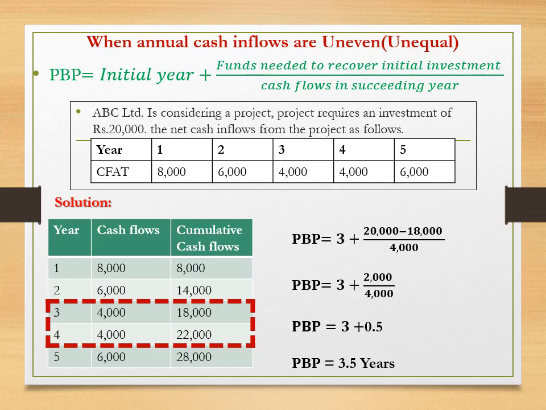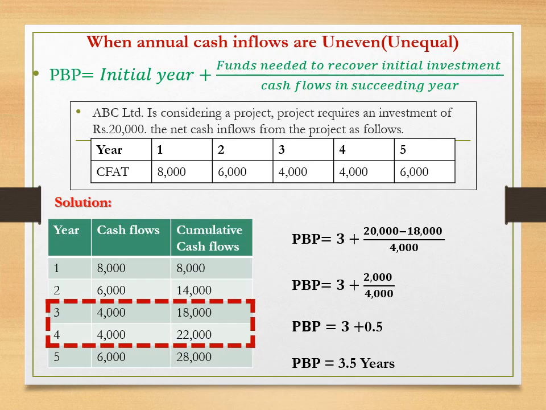Now we are calculating cumulative cash flows. First year 8,000 plus next year cash inflows 6,000. So cumulative cash inflows are 14,000. 14,000 plus 4,000, 18,000. 18,000 plus 4,000, 22,000. 22,000 plus 6,000, 28,000. If you observe the cumulative cash flows, the initial investment of 20,000 is between the third and fourth year. So therefore, we use the payback period formula.